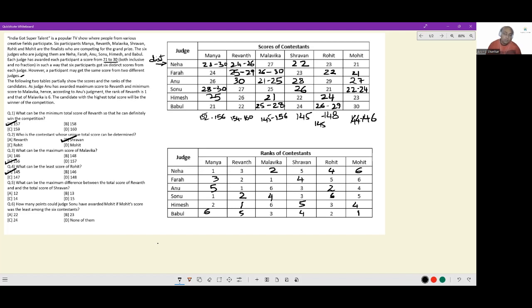So option A. What can be the maximum difference between total score of Revant and the total score of Shravan? Total score of Shravan is guaranteed to be 145. For Revant, the maximum possible score I can get to is 160. So 160 minus 145, the maximum possible difference is 15. And last, how many points could Judge Sonu have awarded Mohit if Mohit's score was least among the 6 contestants? If Mohit's score is least among the 6 contestants, he has to go lower than 145. The only way he gets lower than 145 is if he gets 22 from Sonu. So the answer here has to be option A, 22.